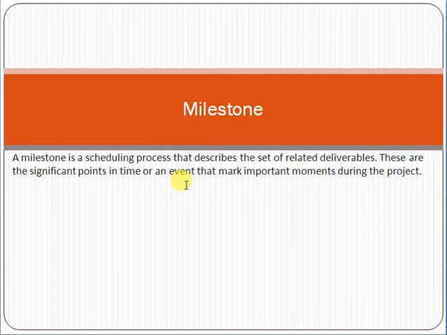For example, a scope sign off is a very important event because the whole project is based on the scope of work. Similarly, functional specification sign off is another very important event, because it is a very important moment in a project. Remember, friends, one thing: a milestone is always represented as 0 days in the project plan.